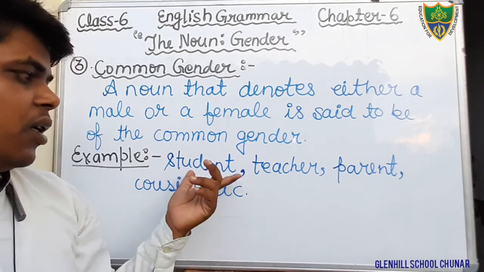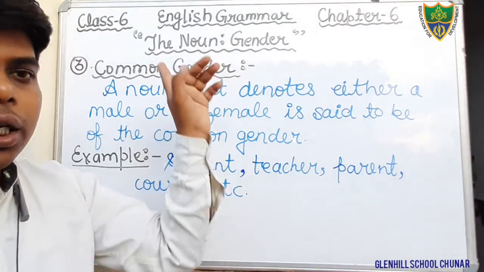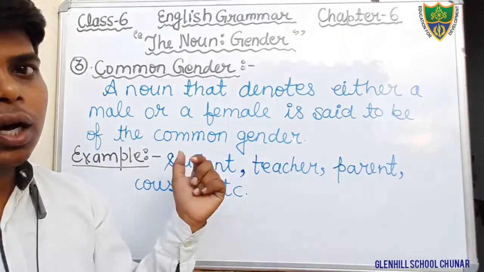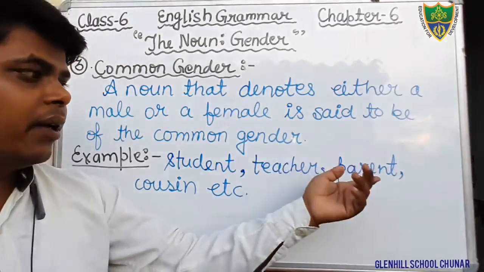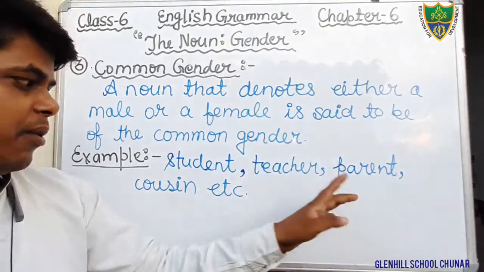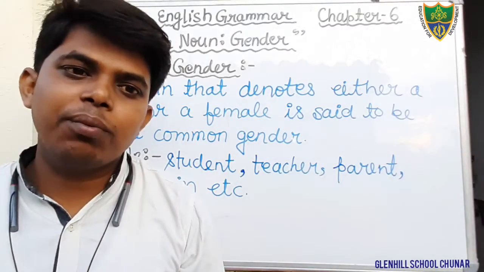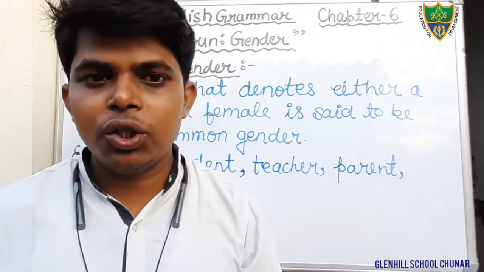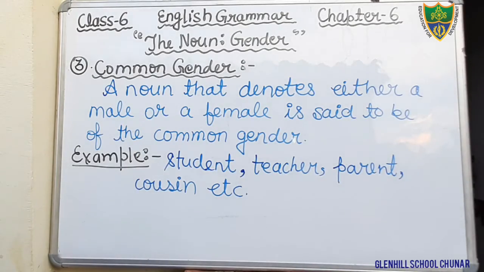Example we have seen, student. We can keep the word student in the category of common gender because it denotes both male or female. Okay, teachers may be male, may be female. Parents may be male, may be female. Cousin may be male, may be female. Okay students, therefore that is common gender. I hope that you all have understood what is common gender. Okay students, so just write about it, what is common gender.